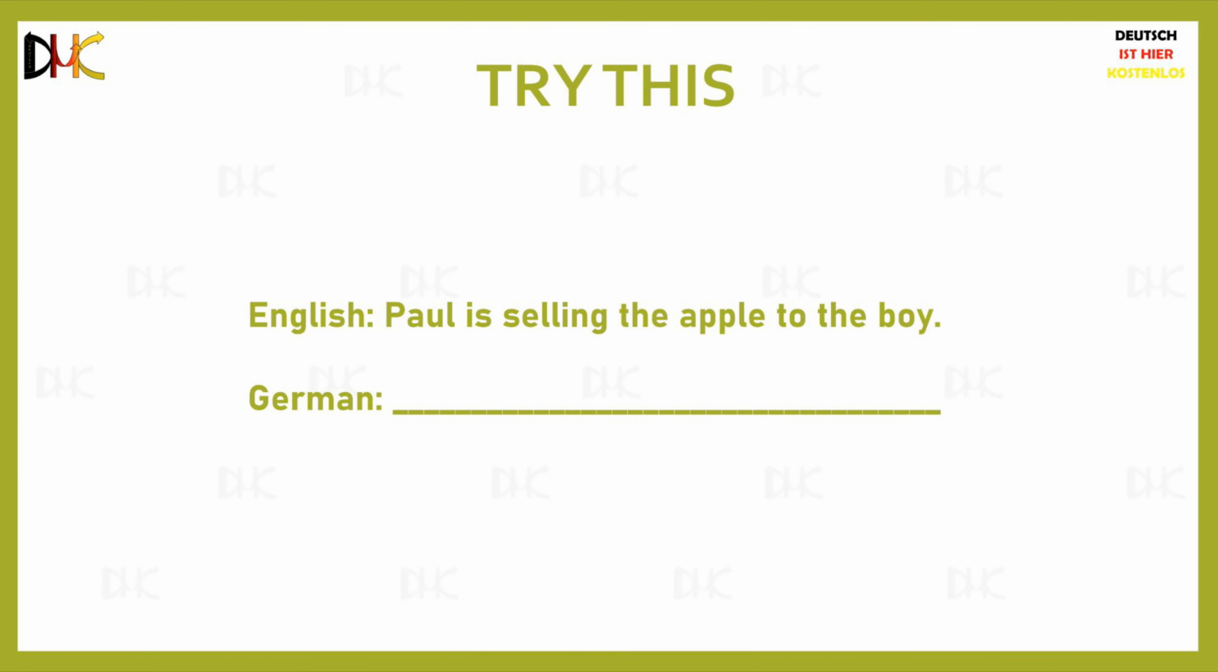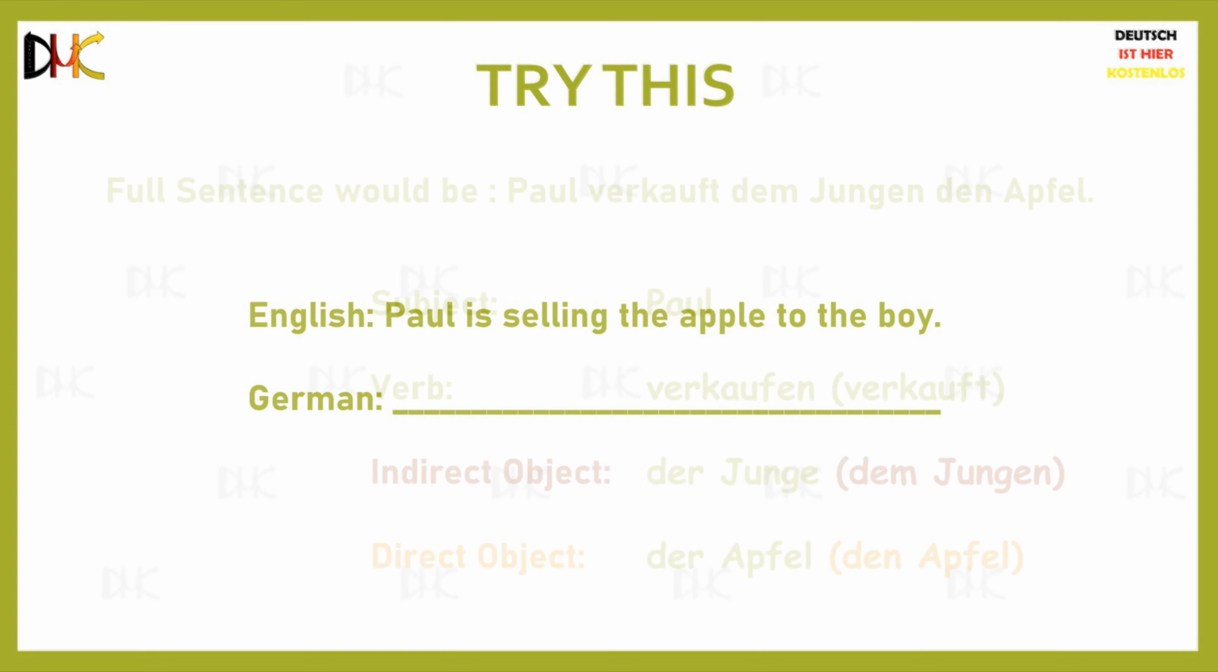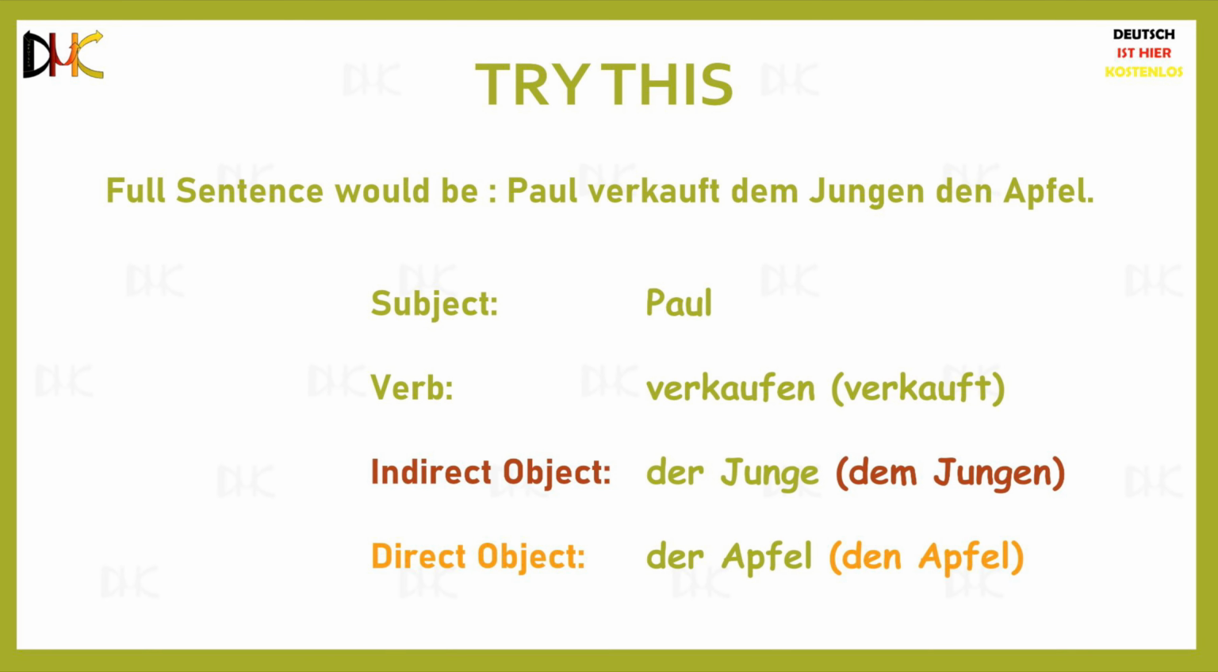Now here's something I want you to try by yourself. I want you to translate the following sentence to German. Paul is selling the apple to the boy. So if the subject is Paul, the direct object, der Apfel, uses the accusative case, den Apfel, and the indirect object, der Junge, uses the dative case, dem Jungen. Notice how Junge becomes Jungen in the dative case. Does this sound familiar to you?